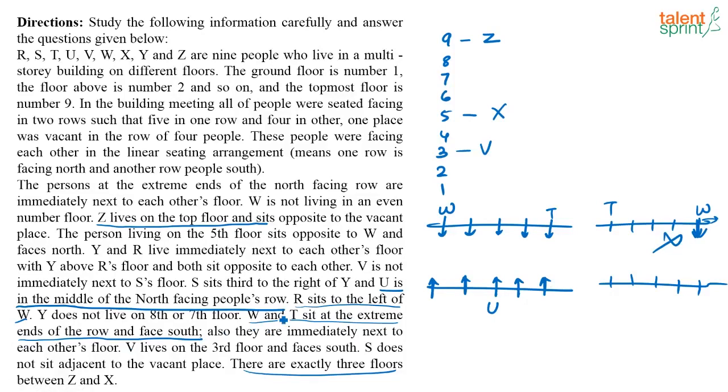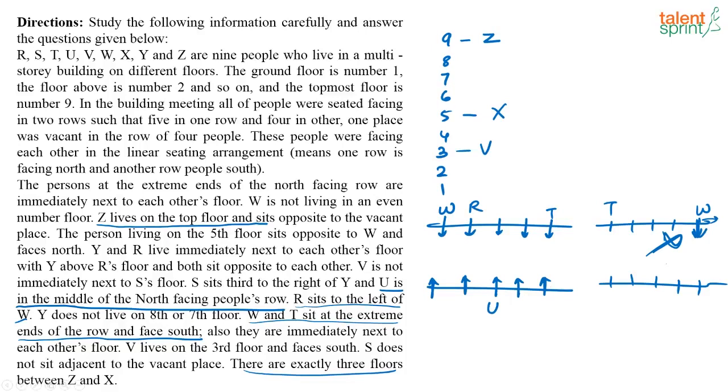Here they have said R sits to the left of W. So if this is W, this has to be R. R will sit to the left of W. See, in the first, when we started, we had 2 possibilities, but this possibility is wrong because R is sitting to the left of W, which is not possible in this case. So this case goes wrong. So this will be your correct one. This is W and this is R.